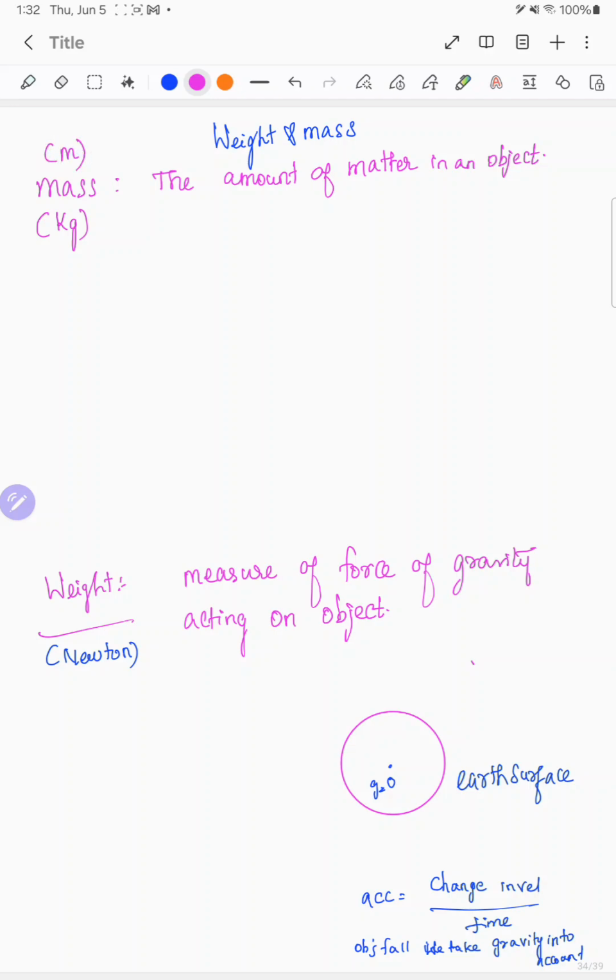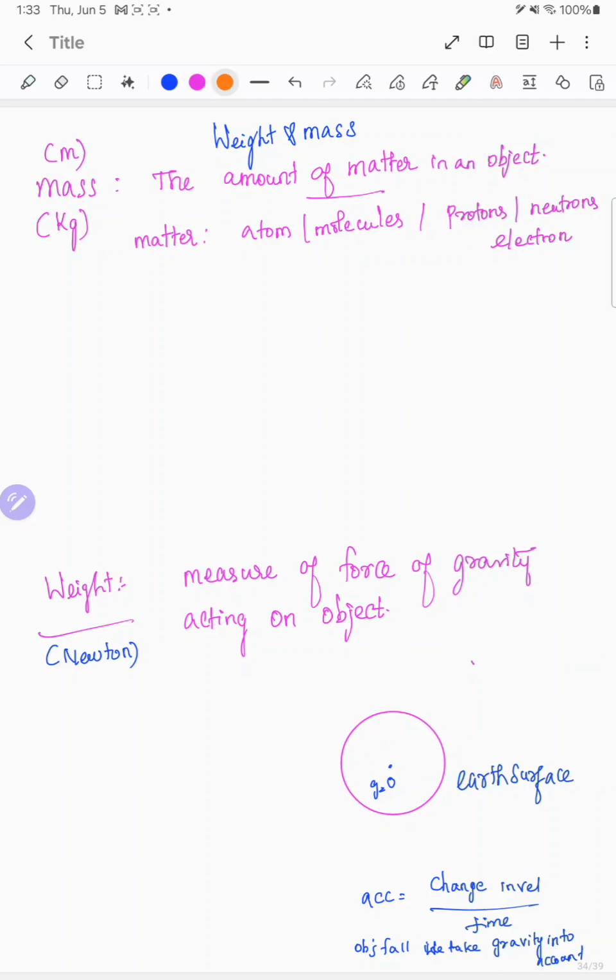These are the conditions, right? We will see what it is. What is the amount of matter? The amount of matter may be an atom or molecules, whatever it is, or if you go a little clearer, it can be protons, neutrons and electrons. This way you can define it, right? This is the matter there.